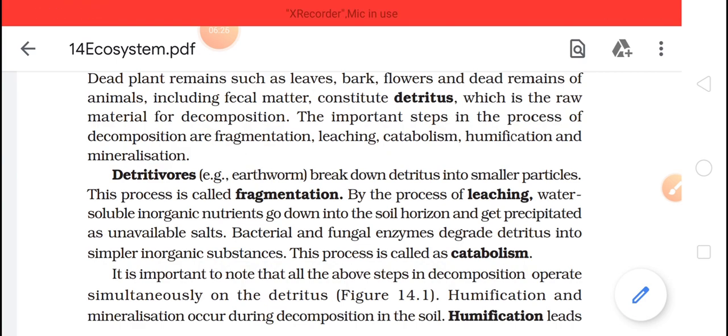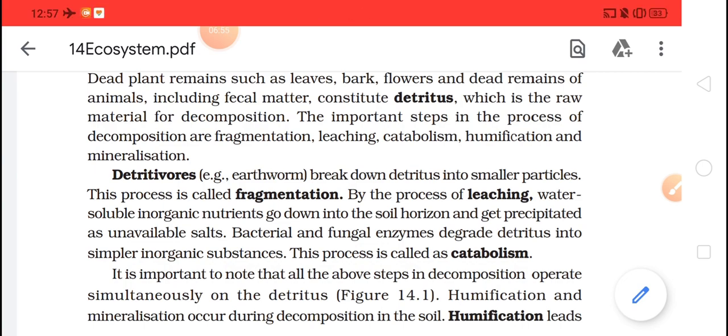The water soluble components, which are inorganic nutrients. They will leach out, move into the soil, go down, and from there they will be precipitated. So that is leaching.